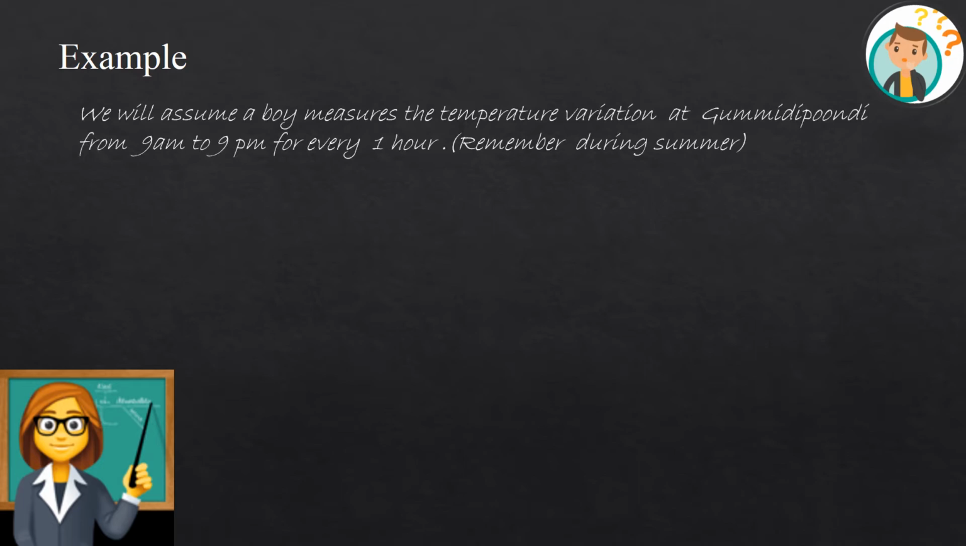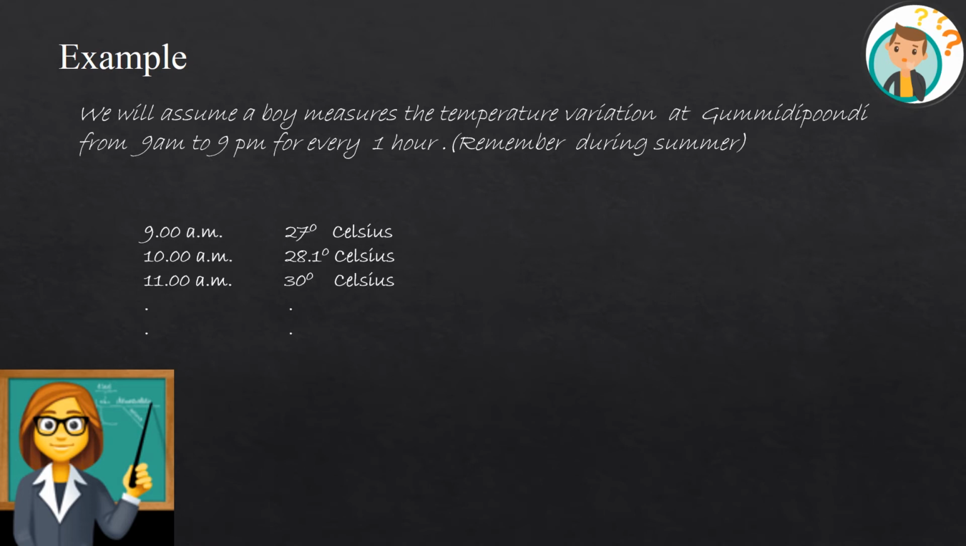So we will assume a boy measures the temperature variation at Gummidipoondi from 9 a.m. in the morning to 9 p.m. in the night, for every 1 hour. So we will end up with a set of data having 13 values. It would be easier to understand what has happened during that day with those 13 values of data.